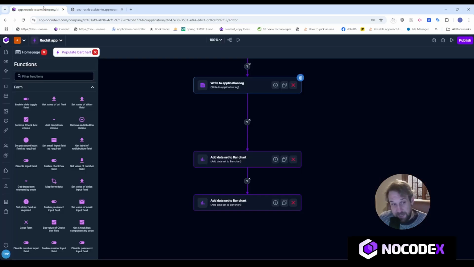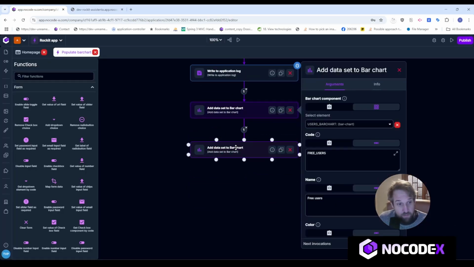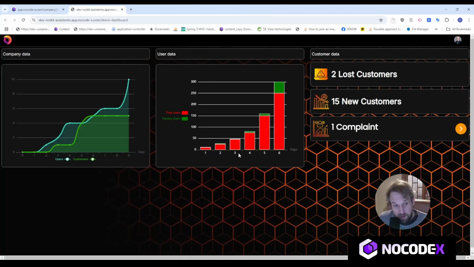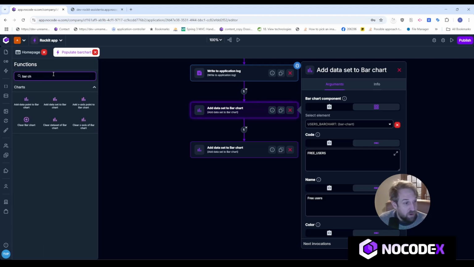So that's that. Now I can explore a little more by, for example, there are more than 6 days in a week. So maybe we can add another point to the x-axis. So let's try and do that. Let's find bar chart right here and add an x-axis point to the bar chart.